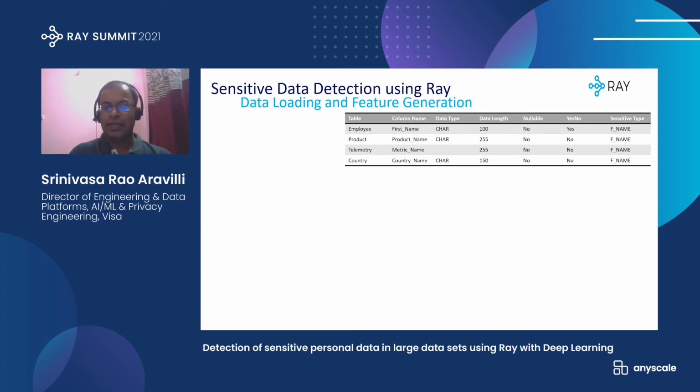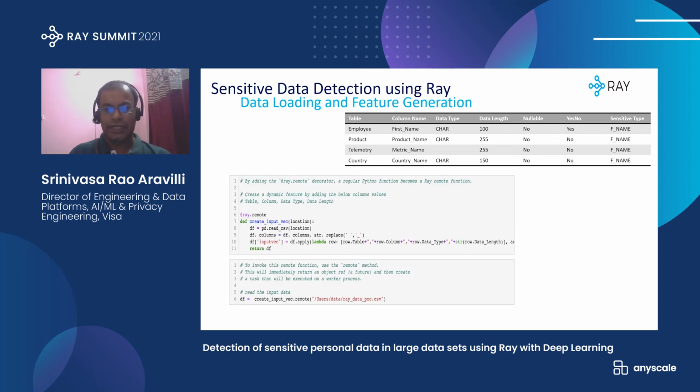So this particular data is available in our systems as a labeled data set. We created a Python function called create input vector, which will read the data from a CSV file in this POC and generate the input vector. And if you see, we use the ray.remote decorator, and at the same time this create input vector function is executed using the .remote function. So this data is now loaded in the Ray server.